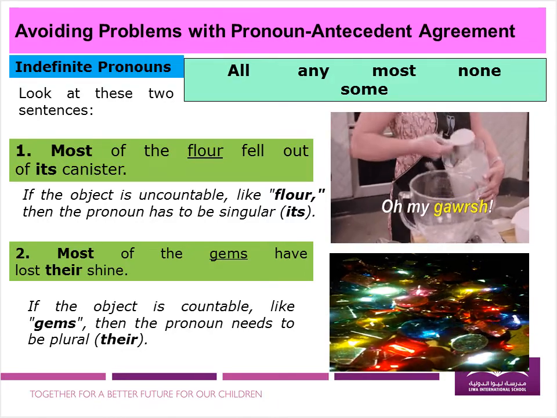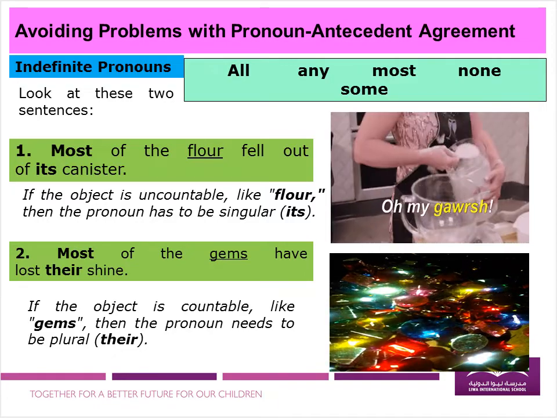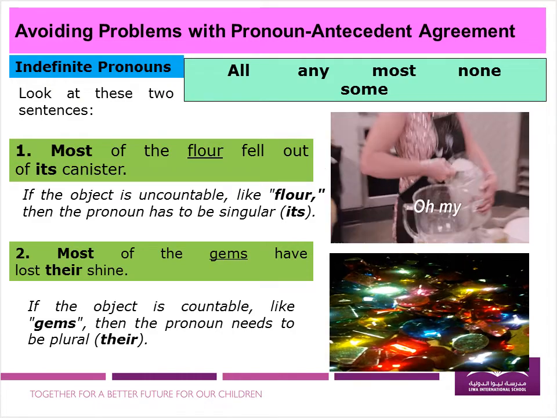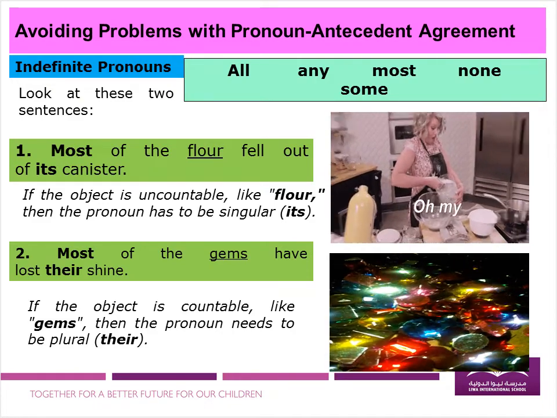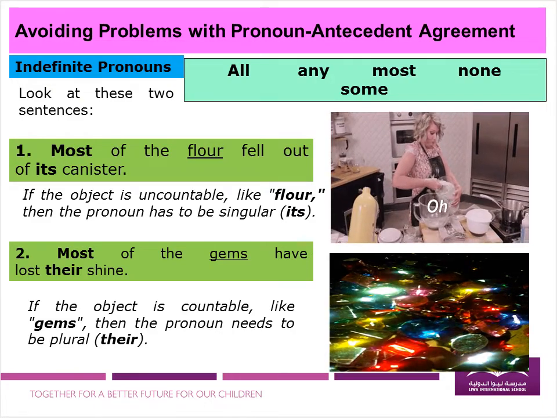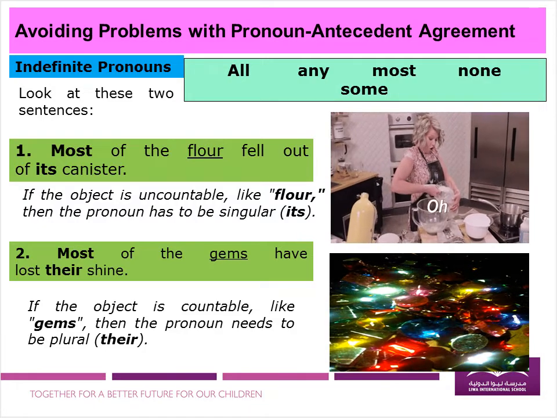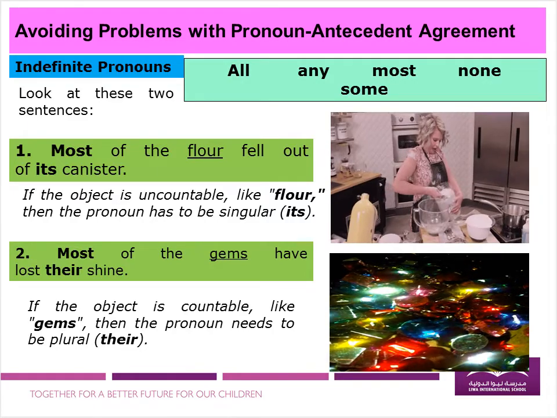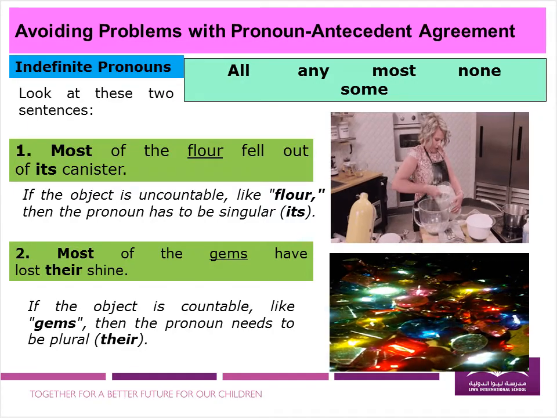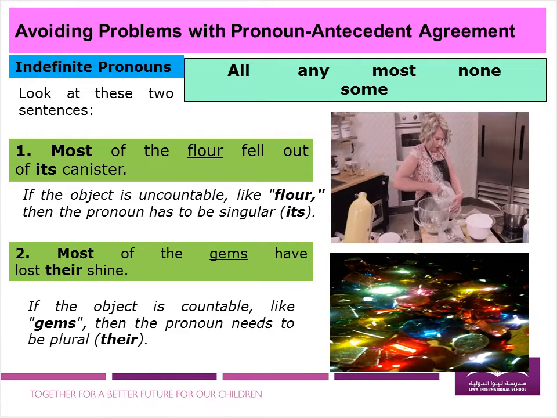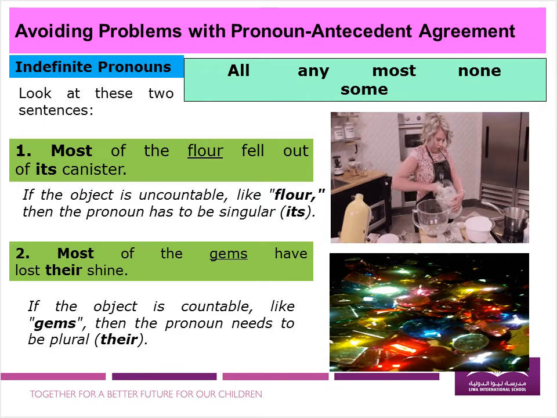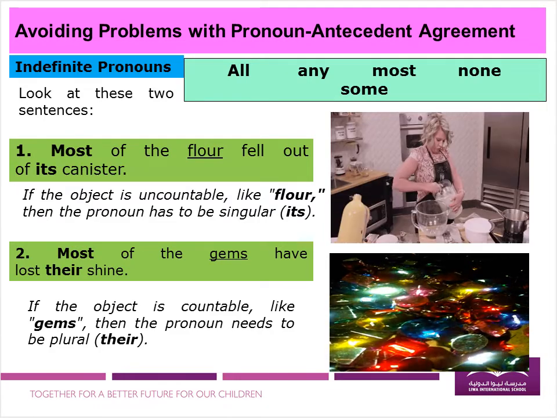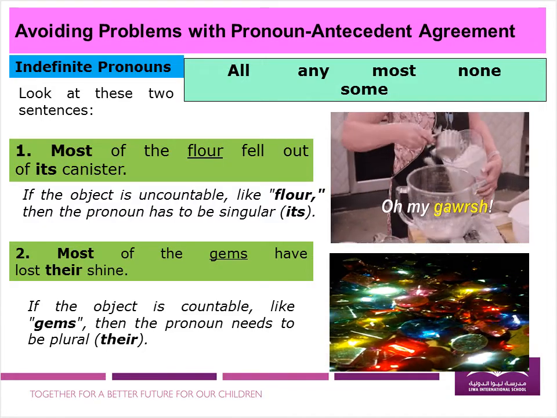However, look at the underlined word, flour. If the object is uncountable, meaning we cannot count it into pieces, like one by one, can we count flour in 1, 2, 3? No, we cannot count like this way. So, if we have an uncountable noun or object like flour, then the pronoun has to be singular, its. Okay, so we will use its, not their.